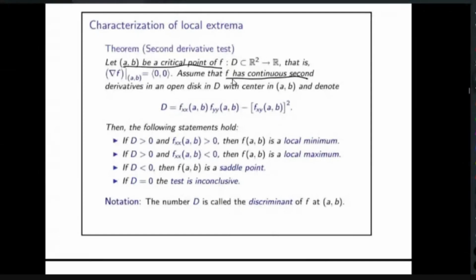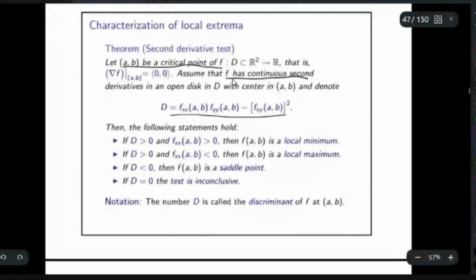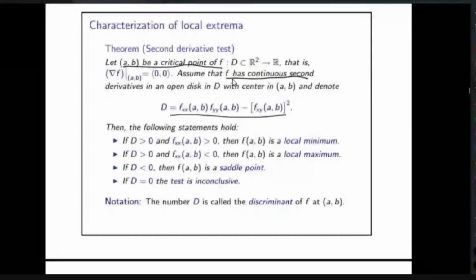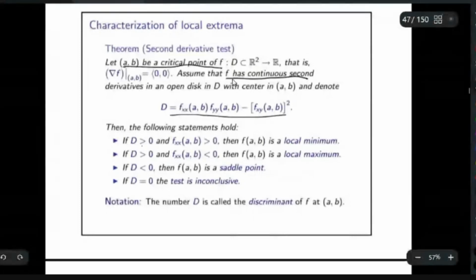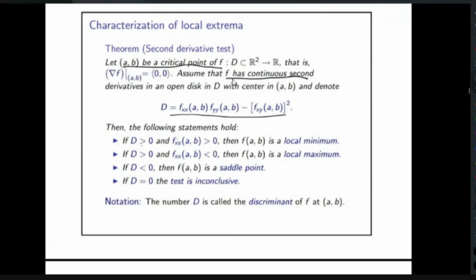Okay. Now you look at this quantity. This is called the discriminant. If this discriminant is positive and the second derivative with respect to x is also positive, then f(a, b) is a local minimum. And again for the discriminant positive case, if the second derivative is less than 0, then we have a local maximum. If the discriminant is less than 0, then f(a, b) is a saddle point. If D is equal to 0, then the test is inconclusive.